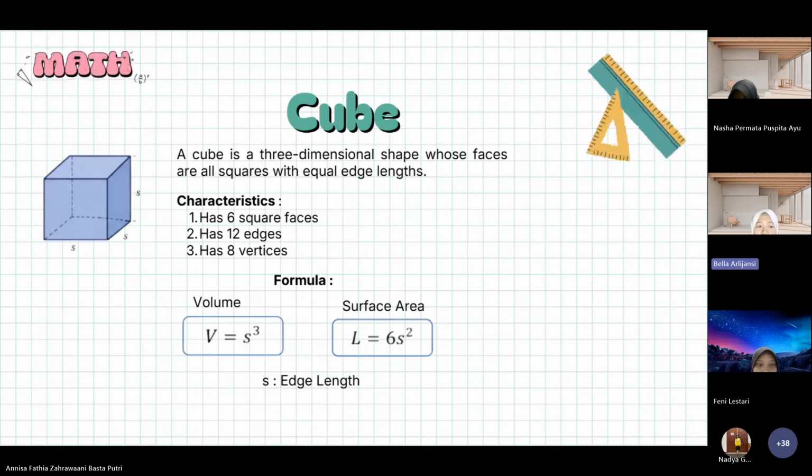A rectangular prism is similar to a cube, but its length, width, and height can be different. Therefore, not all sides are equal. It also has six faces, 12 edges, and eight vertices. Examples are books, pencil boxes, and cabinets. The volume formula is length times width times height. Next,